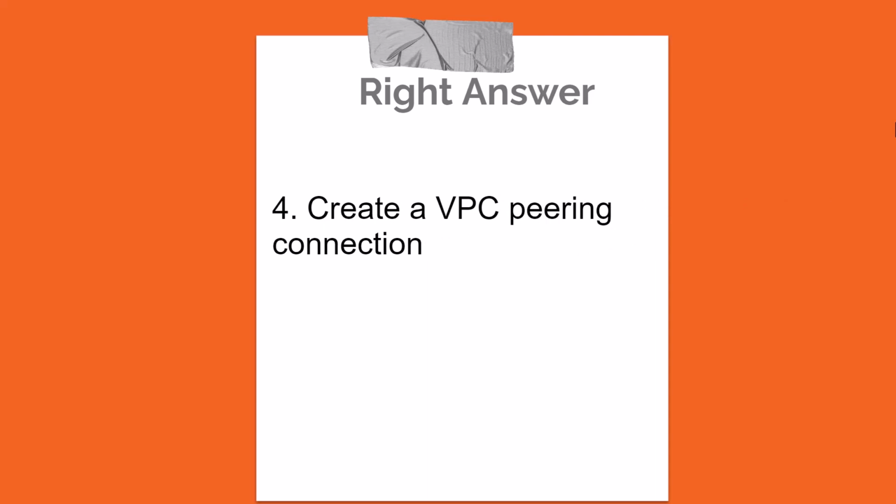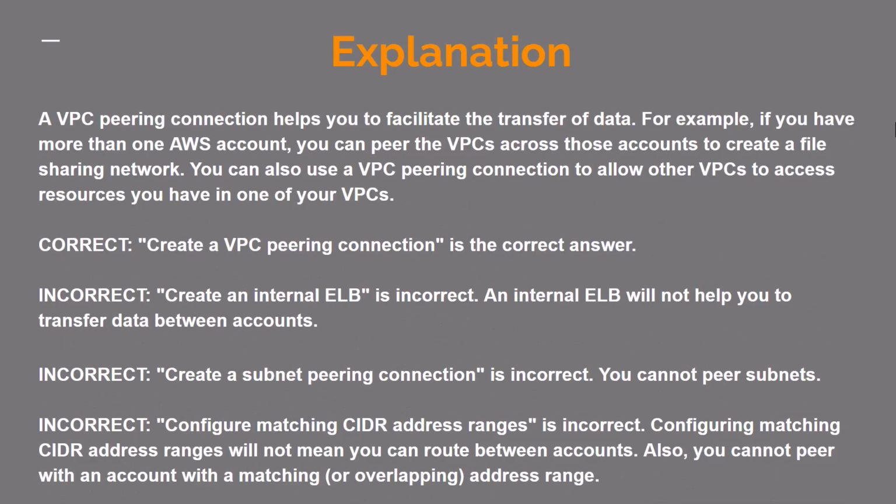A VPC peering connection helps you to facilitate the transfer of data. For example, if you have more than one AWS account, you can peer the VPCs across those accounts to create a file sharing network. You can also use a VPC peering connection to allow other VPCs to access resources you have in one of your VPCs. Correct. Create a VPC peering connection is the correct answer.